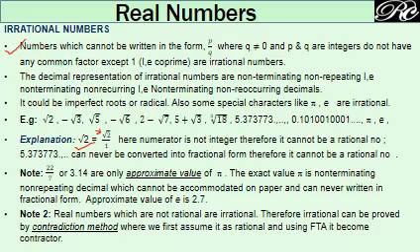Also please note that the value of pi, approximately we are taking as 3.14 in decimal form and 22 by 7 in fractional form. But if we go for the exact value, it will not be 3.14 only. It will not end. If you continue to write, the decimal places will continue forever.